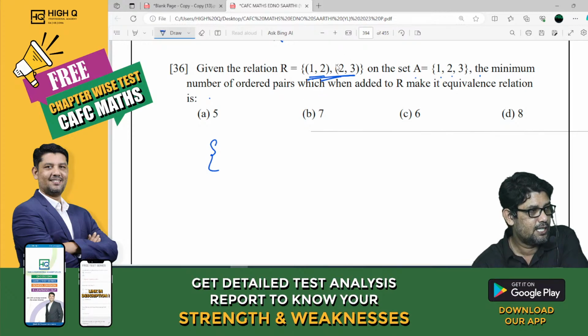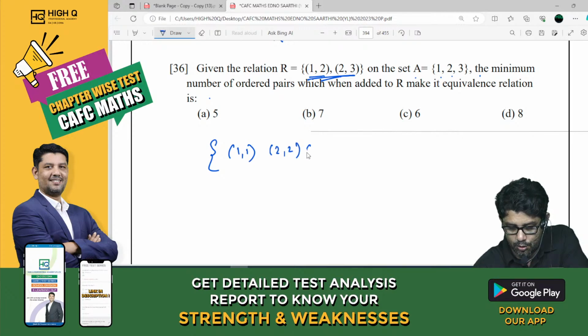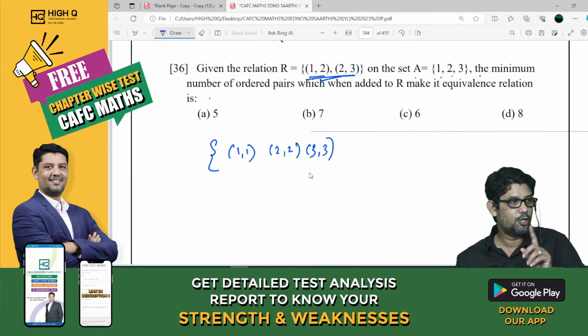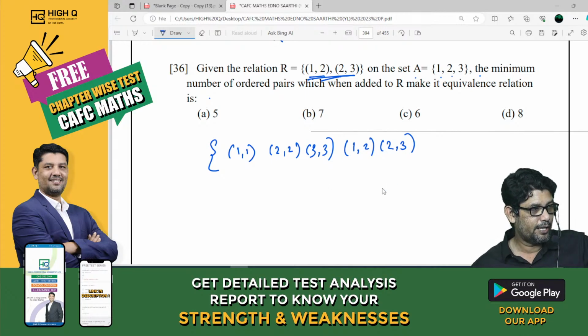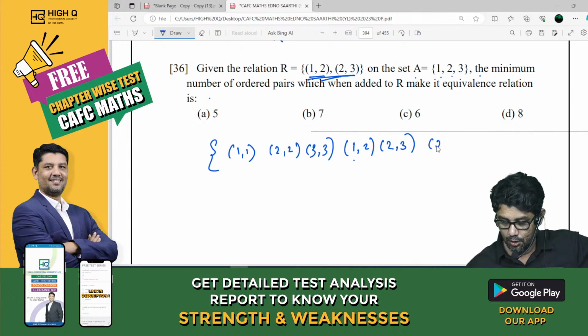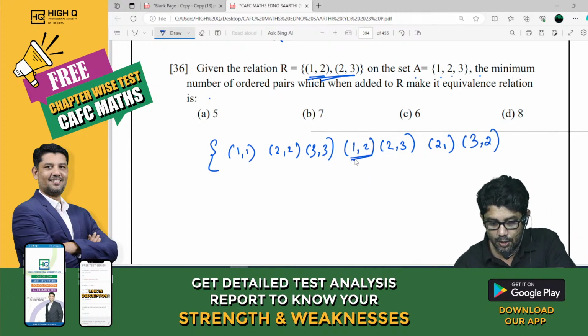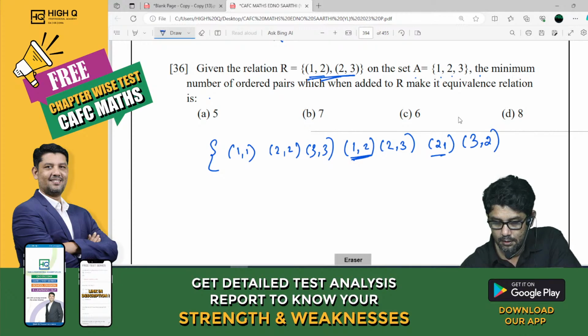If at all it is reflexive, what should come, my dear? We should have (1,1), (2,2), (3,3). Definitely it should be there. Next step. We have (1,2), (2,3). To make it symmetric, what should come, my dear? (2,1), (3,2). Correct now? (2,1) and (3,2). Then it is transitive.